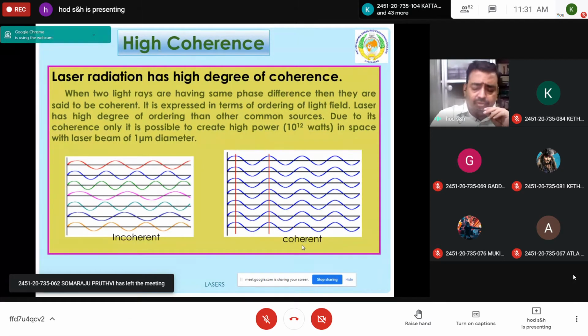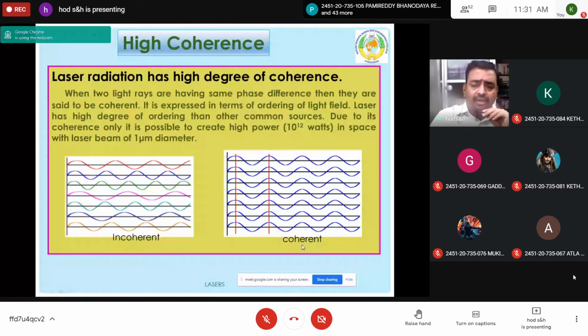If two light waves are traveling with the same phase or constant phase difference, then they are called coherent. Laser light is expressed in terms of ordering of light because it is coherent. The power is very high, of the order of 10 to the power of 12 watts, for a laser beam of 1 micrometer diameter.